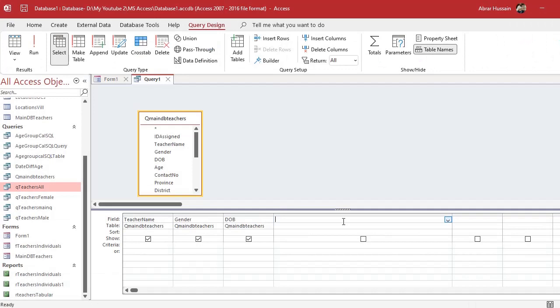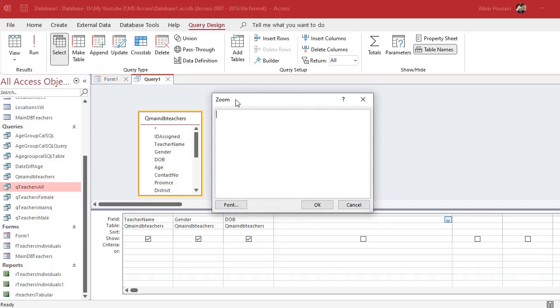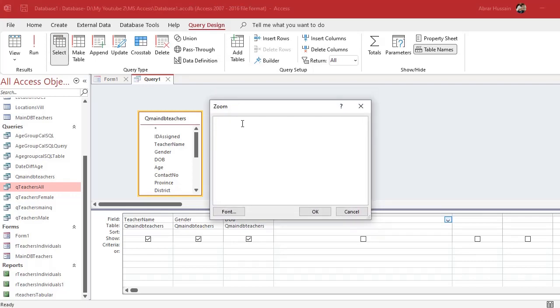In Access, this formula is called DateDiff. First of all, let me zoom this so that it's clearly visible to you. When you are typing code here and it's not properly visible, just click here and press Shift F2, and it will zoom the coding. Now here the name of the field would be age, colon. Now the DateDiff formula I am going to use.